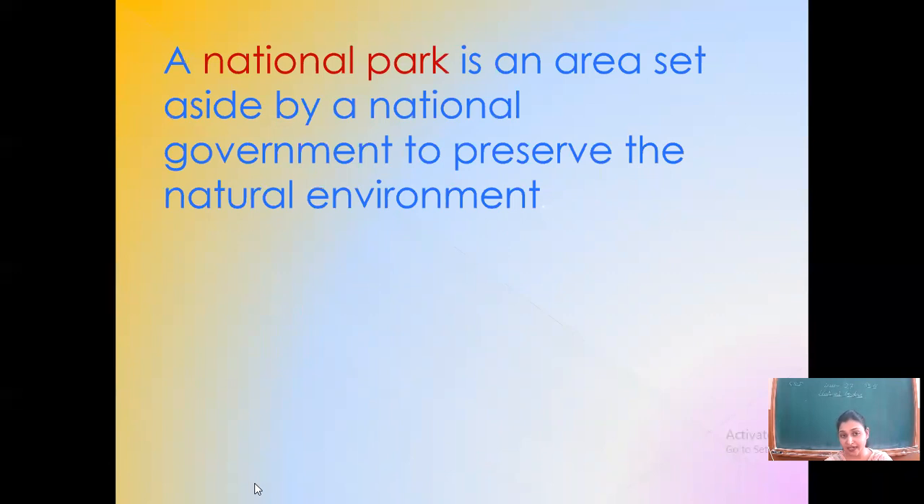A national park is an area that is kept aside by the government of a country. Why? This area totally preserves the natural environment. Natural environment means animals, trees, and other natural things. They are to be preserved naturally. In that area, you can only visit, but you can't make your homes. You can't go and live over there. No, you can go, you can visit, live there for 1 or 2 days, and then you have to return. This area is totally under the control of the government, and they protect our natural environment.